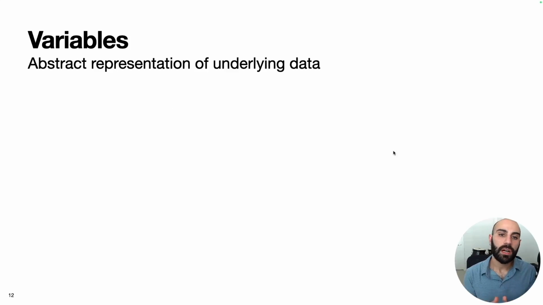The next thing I want to talk about are variables, which are abstract representations of underlying data. So far, we've just written data types explicitly as Shah, or a set of numbers, or a list, or a dictionary. If you had to continuously write out lists and dictionaries in your Python code, it would become very tedious very quickly. This is where variables come in.